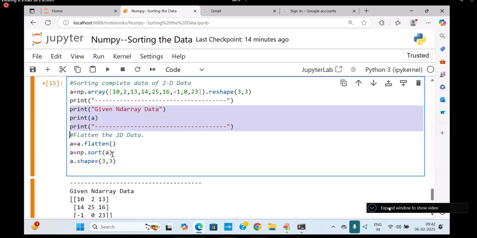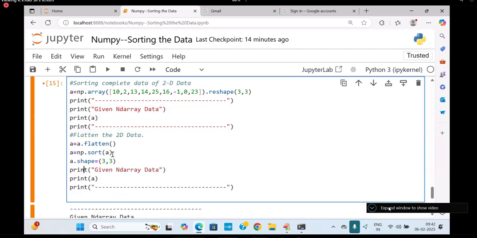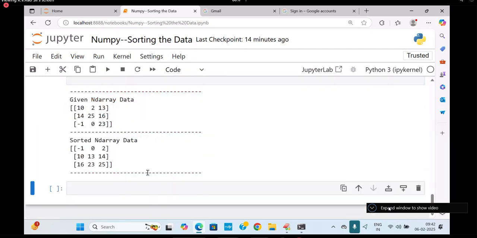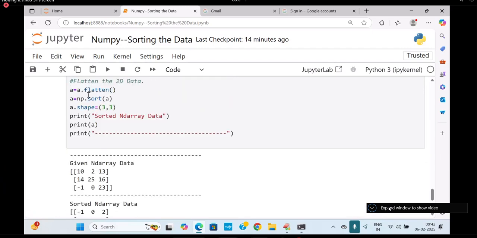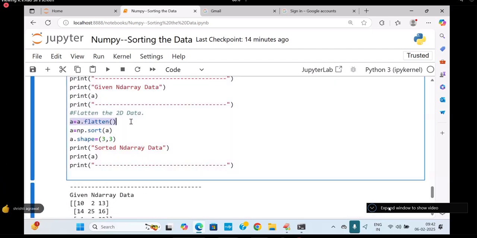So I will go for printing sorted ndarray data. Sorted ndarray data of A, like this it is getting printed. Are you following me now? This is a way you need to take it. Flatten, you can write here, no doubt in that. I can write A.shape is equal to 9 comma.